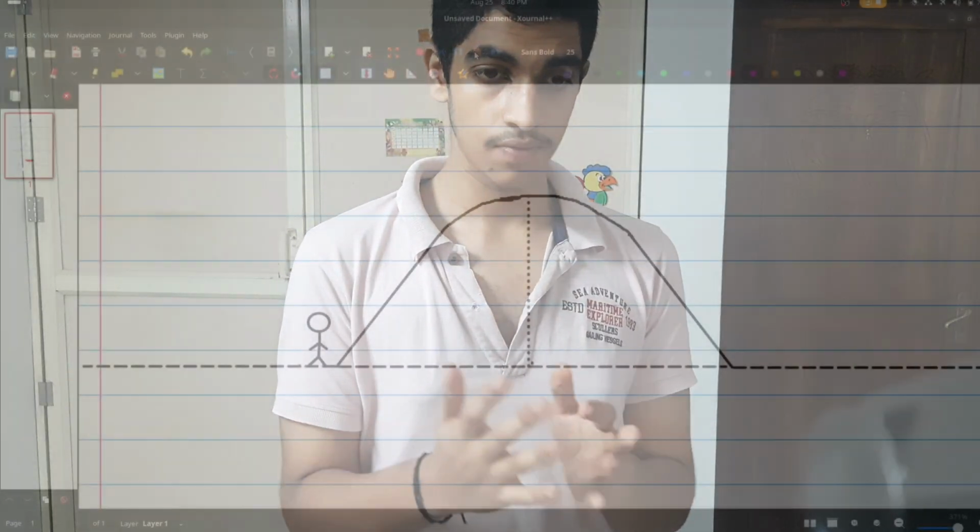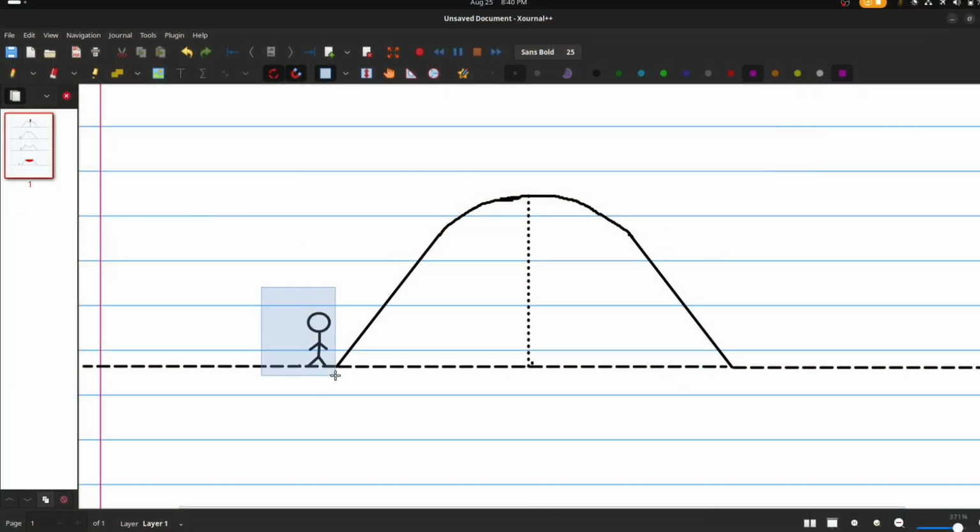But what if it was not a straight line? What if it was a normal hill-like mountain, with a curved shape?